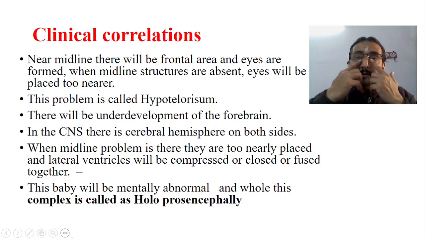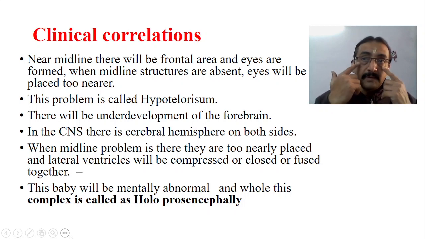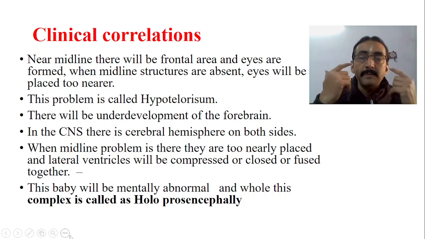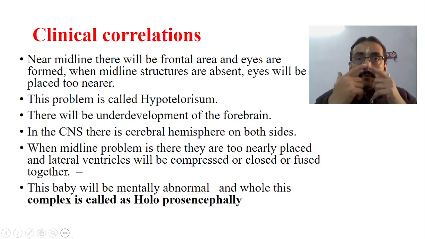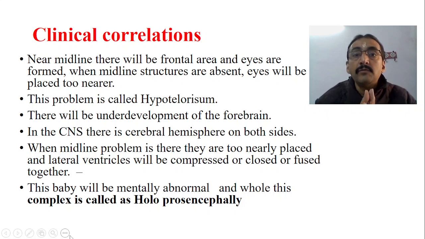There is a fixed distance between both eyes, isn't it? There is a fixed palpebral fissure, interpalpebral fissure, etc. A normal fixed distance is there between the two eyes. Now if the midline structures are not properly formed, the eyes will be very close, and that is called hypotelorism. Hypotelorism means eyes are very closely placed, not with this much distance.